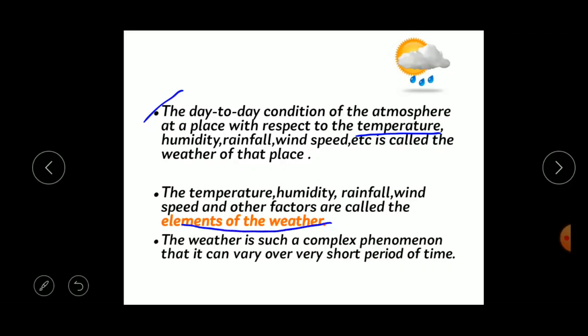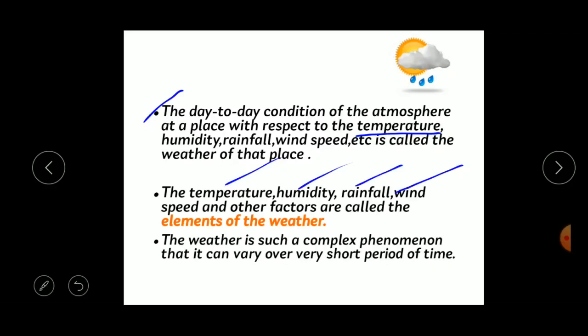The temperature, humidity, rainfall, wind speed and other factors such as sunshine are called the elements of the weather. Okay, the question may be asked in your exam: what are the elements of weather? So the temperature, the humidity, the rainfall, the wind speed and other factors such as sunshine are called the elements of the weather.